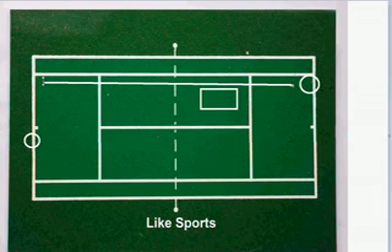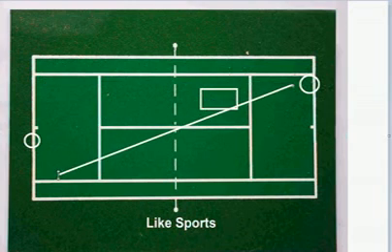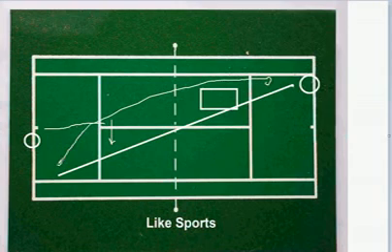Or he can play on this side. This shot is known as a cross court shot, because the court is divided into two parts, and he's playing the shot to the other side, crossing across.